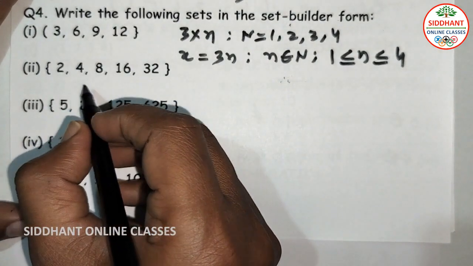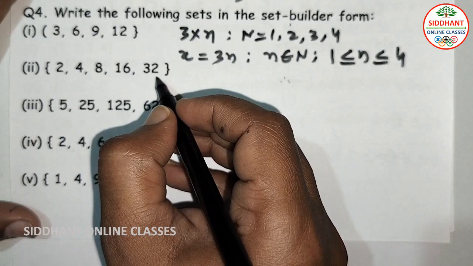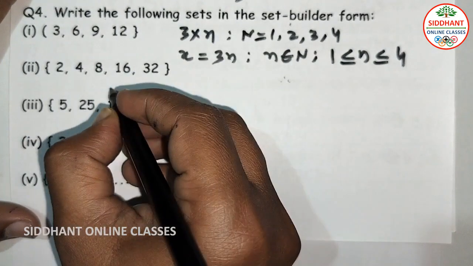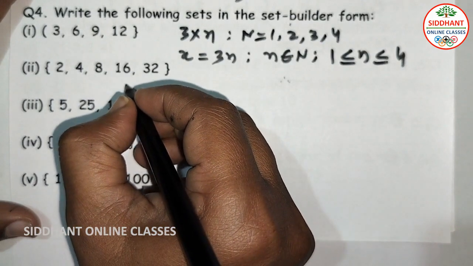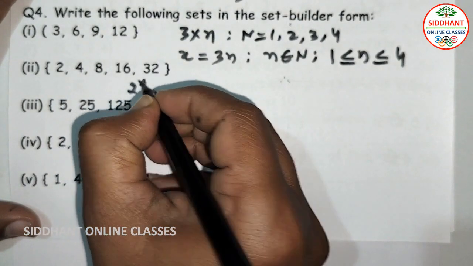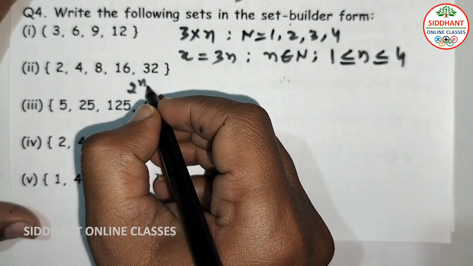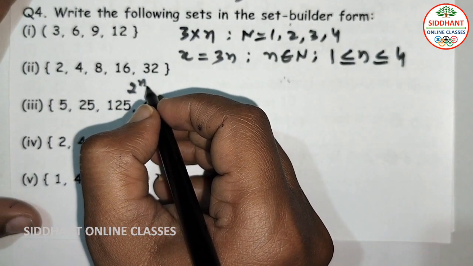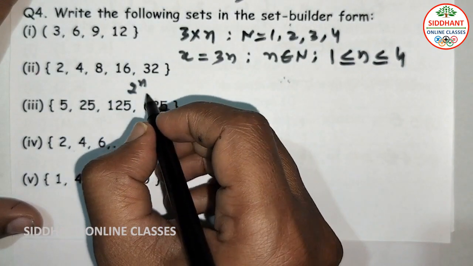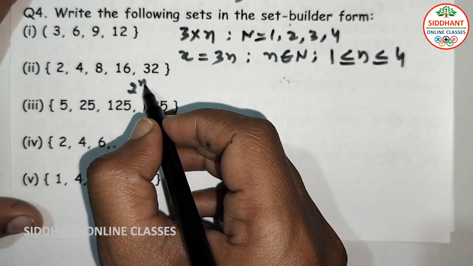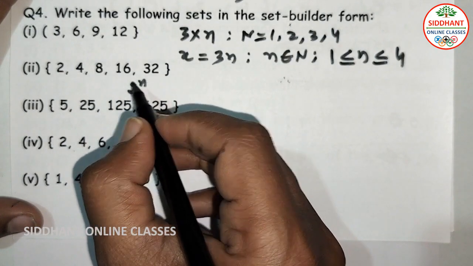Second one, 2, 4, 8, 16, 32. So here you will see it is in the form of 2 to the power of n. When you input a natural number in place of n, we see a sequence of 2, 4, 8. 2 to the power of 1 is 2, 2 to the power of 2 is 4, 2 to the power of 3 is 8.